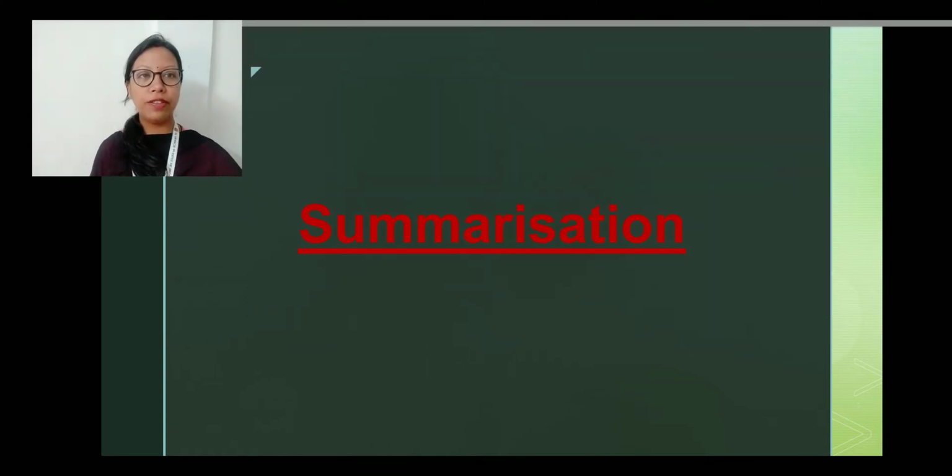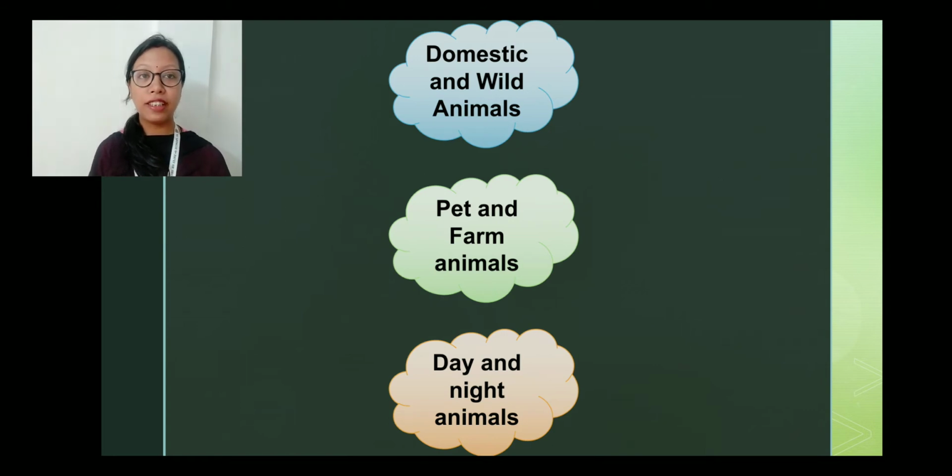So let us start with the introduction, that is about domestic and wild animals. We have come to know that domestic animals are those animals that live inside our house or farms or fields, while wild animals live in the forest, right? And also there is one more point, which is that people, that is human beings, need to take care of the food and shelter of the domestic animals, while wild animals do not need human care. They can do it on their own. They can hunt themselves, they can take care of themselves, etc.